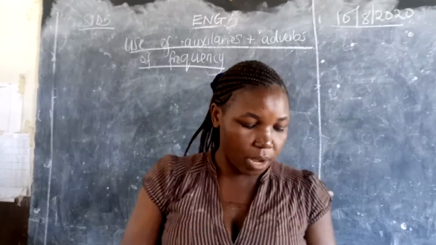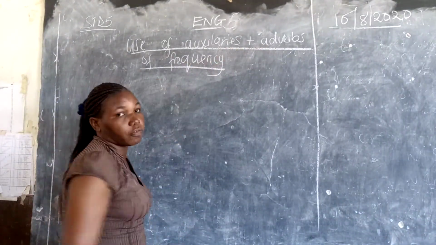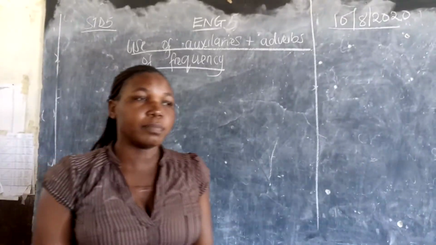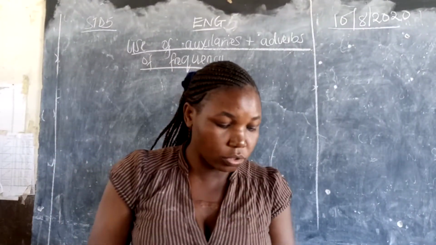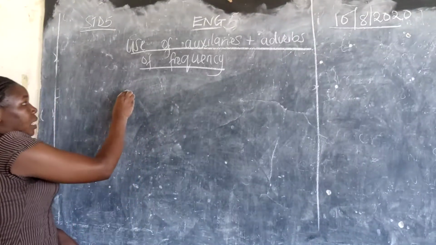We are going to talk about the use of auxiliaries plus adverbs of frequency. And we are going to talk about auxiliaries. An auxiliary is a helping verb.